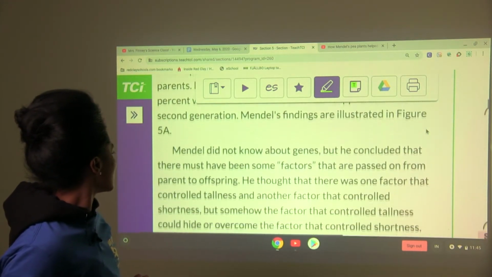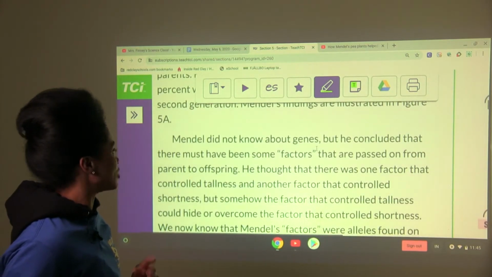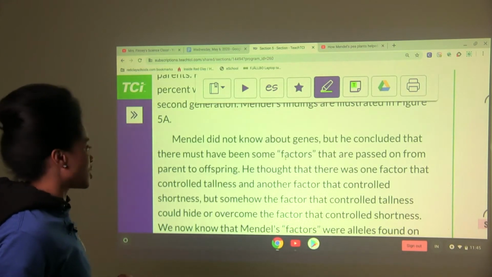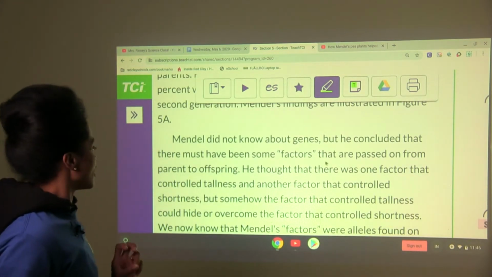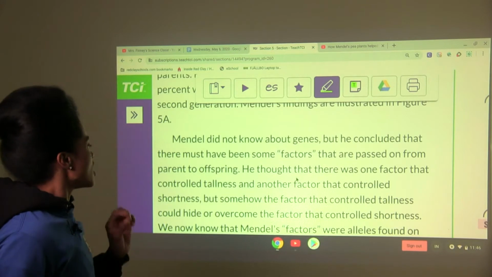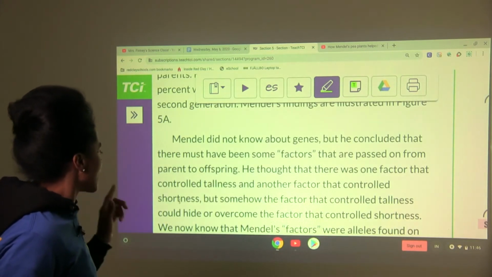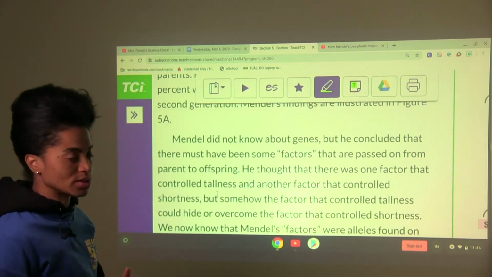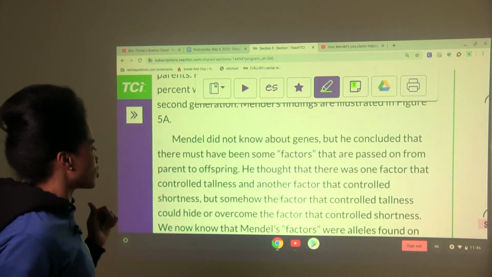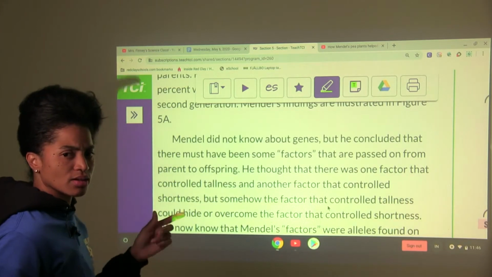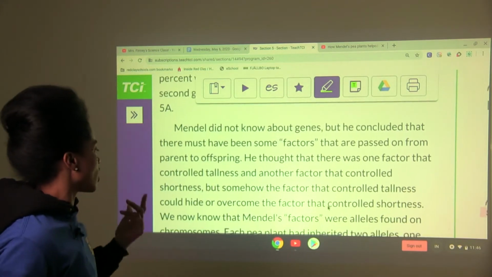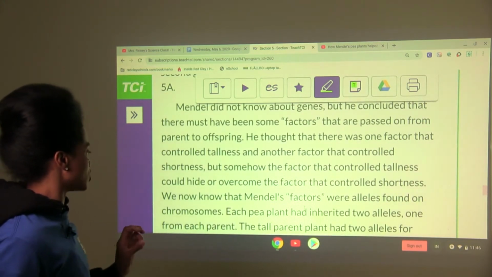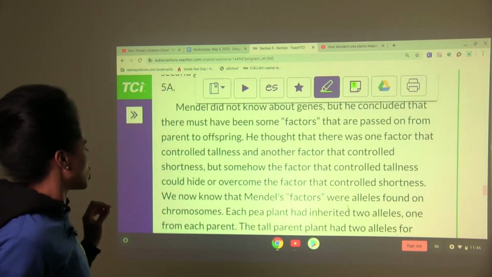Okay, so here it says, Mendel did not know about genes, but he concluded that there must have been some factors that are passed on from parent to offspring. He thought that there was one factor that controlled tallness and another factor that controlled shortness, but somehow the factor that controlled tallness could hide or overcome the factor that controlled shortness. We now know that Mendel's factors were alleles found on chromosomes.